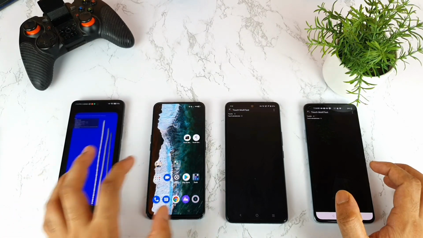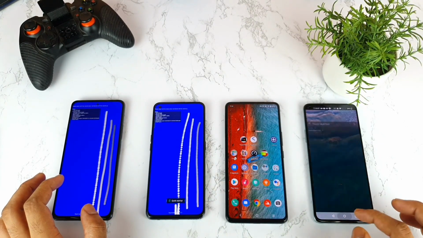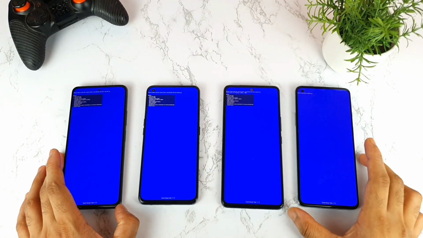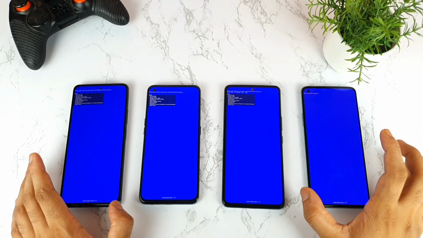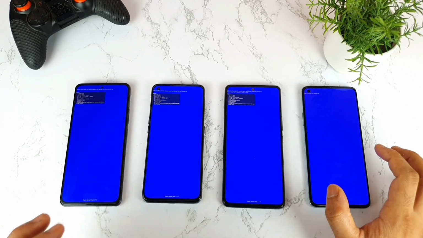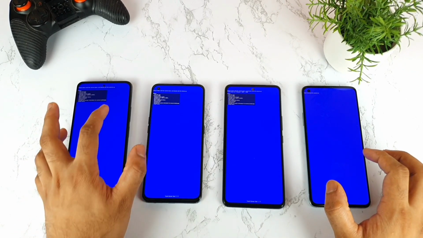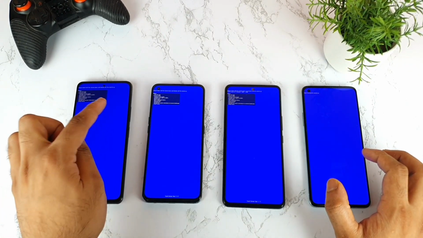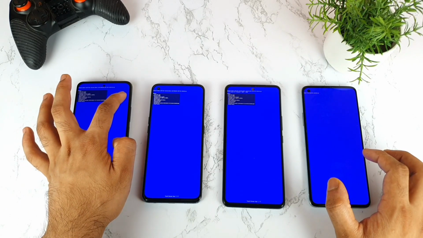But let's move to the next application. So in this application we'll get to know more results. We'll be able to see which has got the better touch sampling rate and response on screen as well. That is what I'm trying to see right now. So let me try to start with the Mi11X device by moving my finger a little bit slowly, not fast, slowly I'm trying to do.